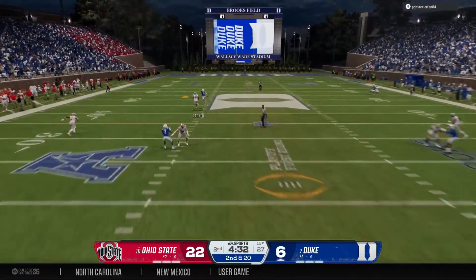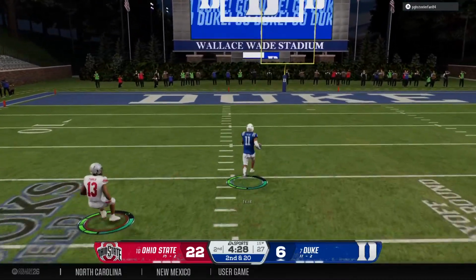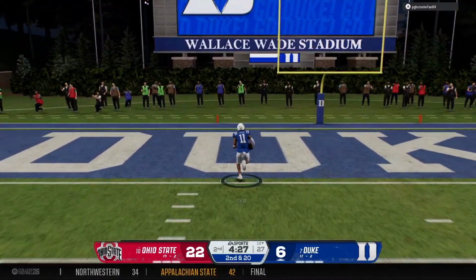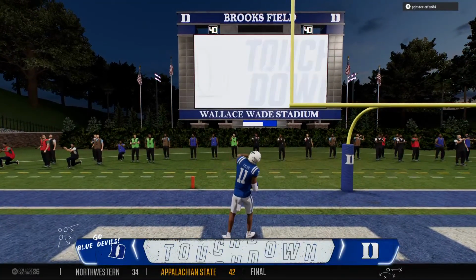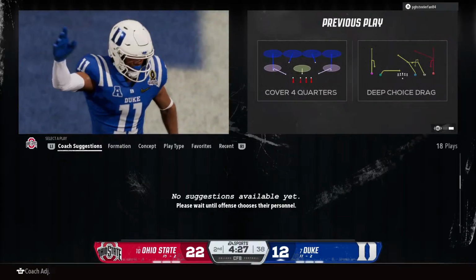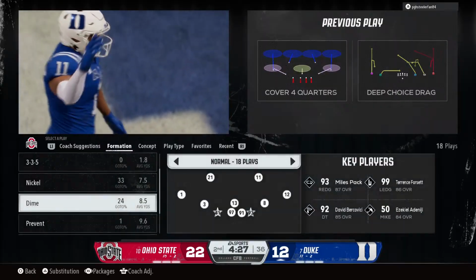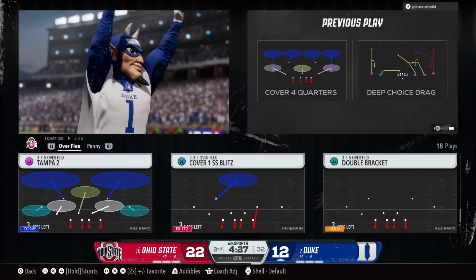Defense is coming after him. And it's hauled in way downfield. Breaks clear over the middle. Can they catch it? Touchdown, Blue Devils. He wins the foot race to the end zone. Just when we thought this game might be slipping away, these guys come right back down the field with a quick strike and a touchdown, and it's back to being a close game.